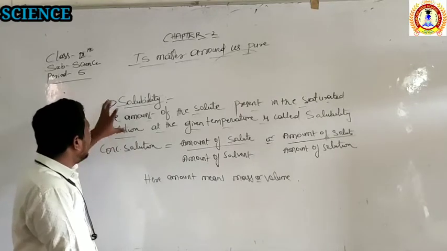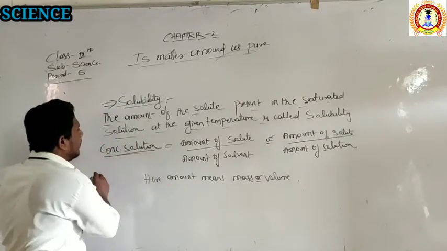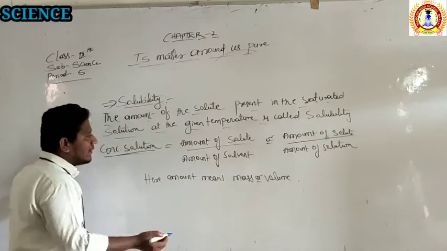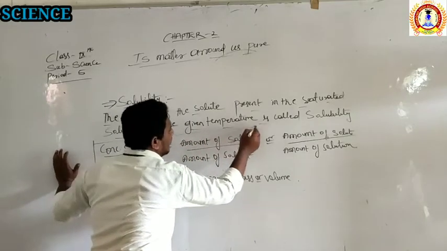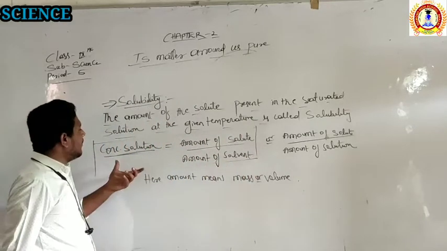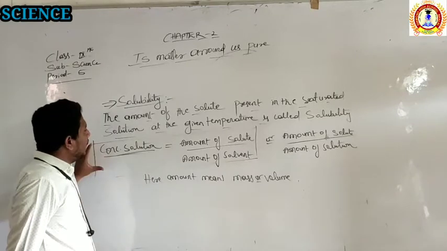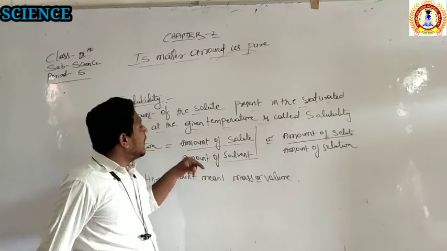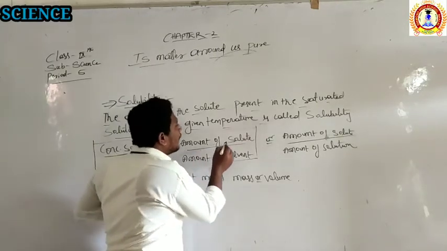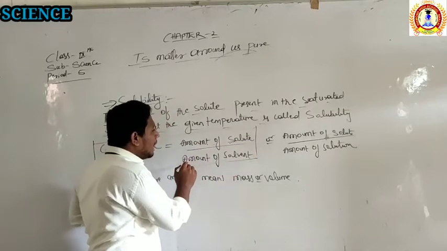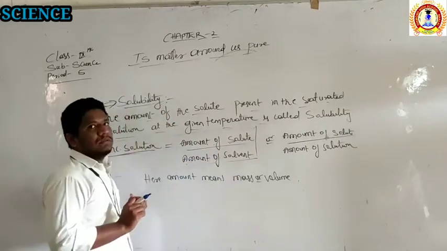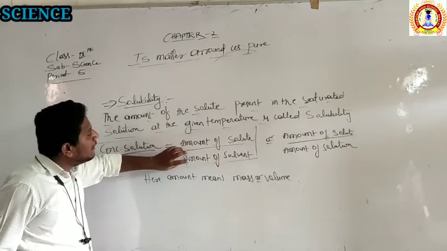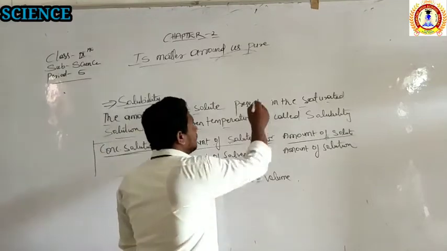Even we can say what is the concentration of the solution, a simple definition we can write. The concentration of the solution can be defined as, if it is asked what is the concentration of a solution, you can write this definition very easily. The concentration of a solution is defined as the amount of solute by the amount of solvent present in the solution. Means how much amount of the solute is there, you divide that amount with the solvent. How? I will tell you.